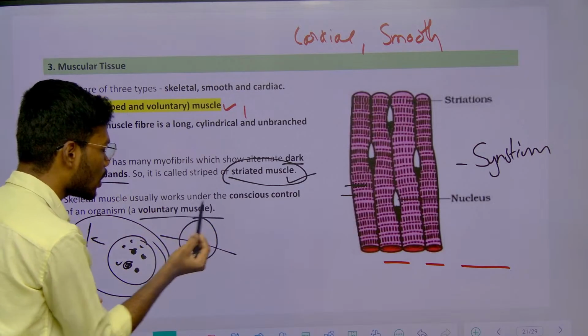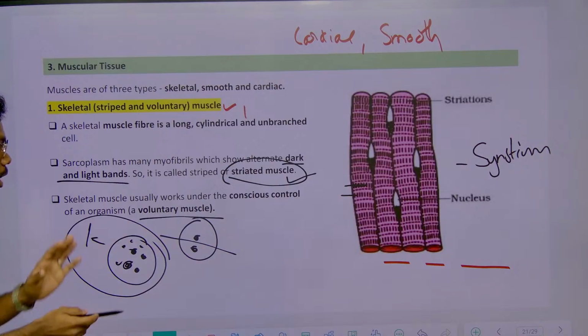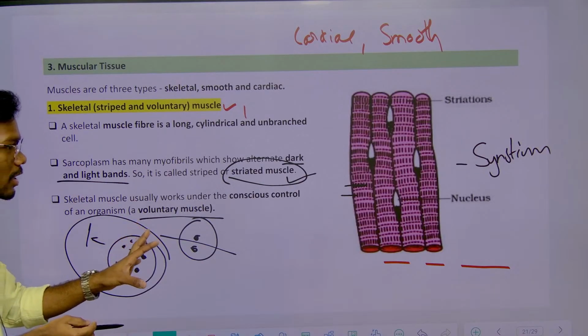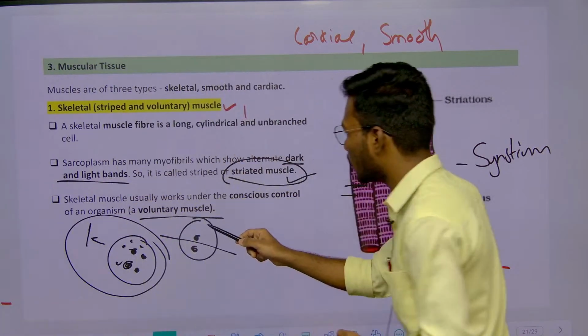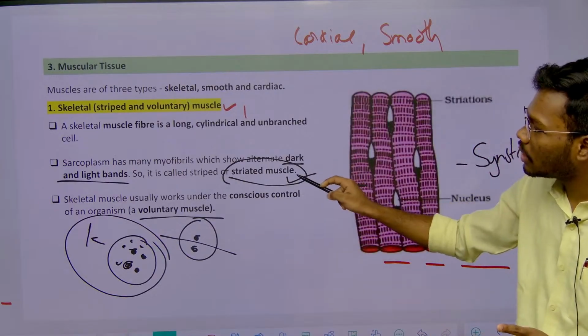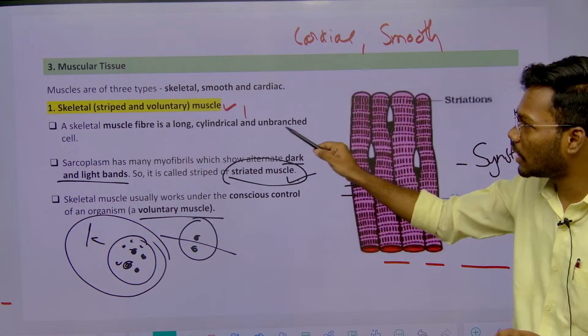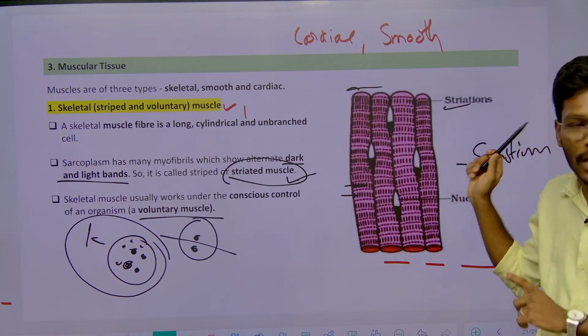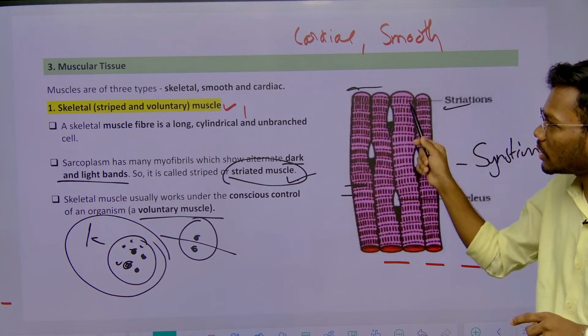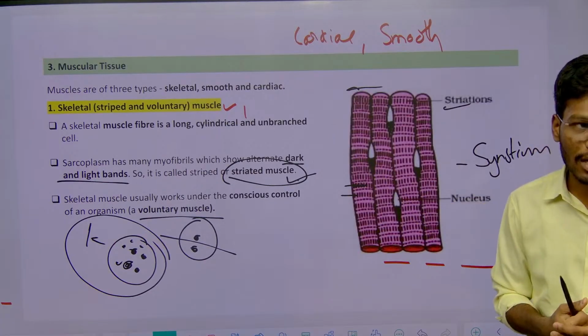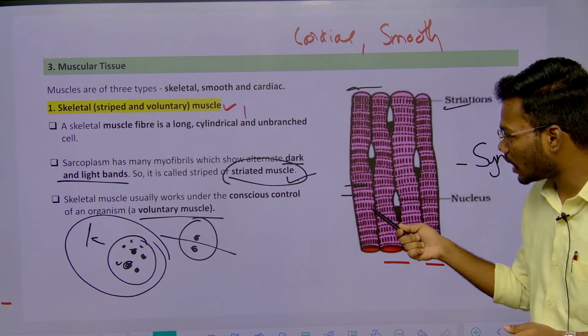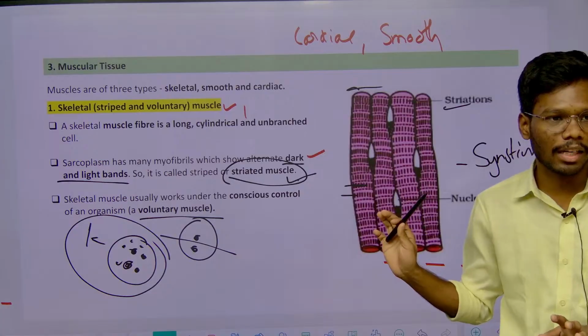So that's why these are called what? Voluntary muscles. These are the only voluntary muscles we have, right? So voluntary muscles, striated muscles, and also this long, cylindrical, unbranched nature, you need to remember. So that was skeletal muscle, right? Why is it striated? Because it has dark and light bands, right?